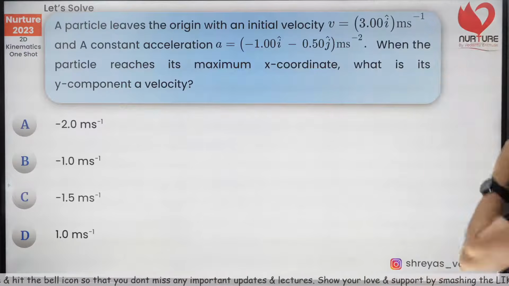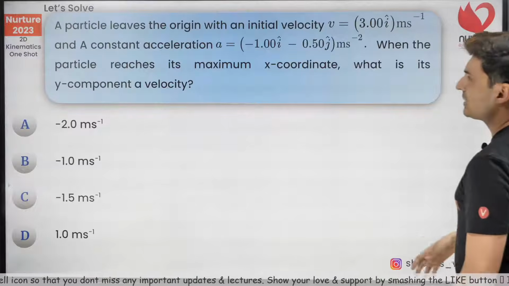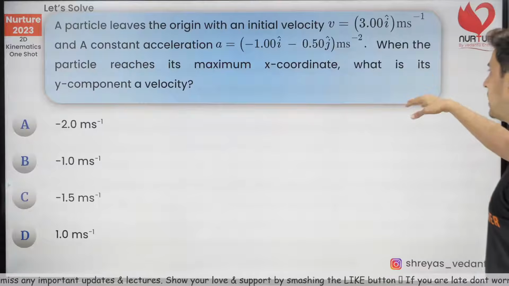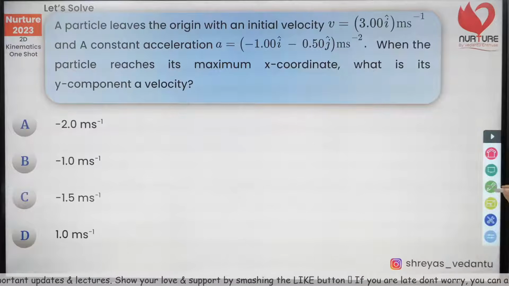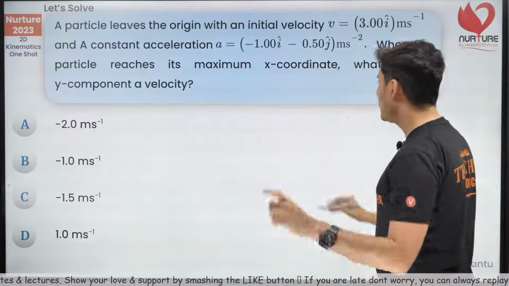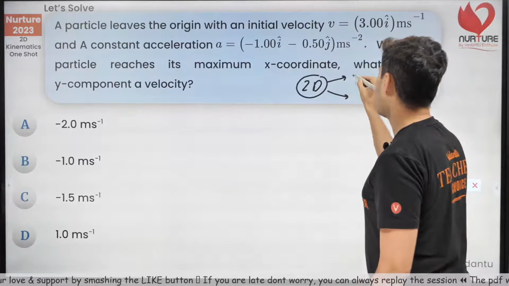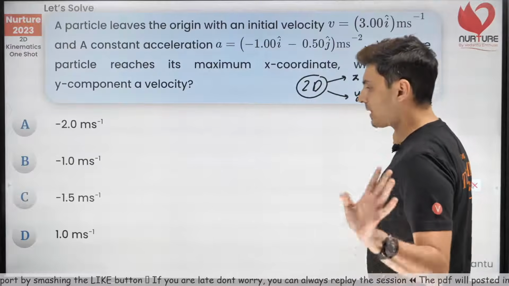Okay. A particle leaves the origin with an initial velocity and acceleration this much. When the particle reaches maximum x coordinate, what is the y component of the velocity? Remember, any 2D motion is nothing but 1D motion in x and 1D motion in y. As simple as that.